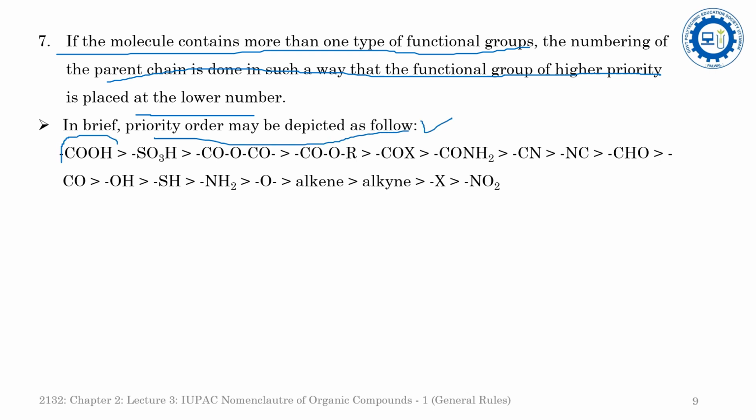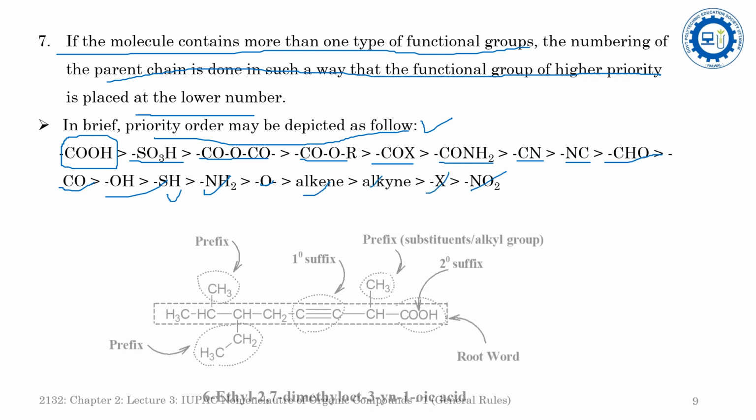In the priority order, the first position is captured by the carboxylic acid functionality, that is COOH. After COOH comes SO3H sulfonic acid, then anhydride, then ester, then halide, then carboxy halide, then amide, then nitrile, that is CN, then aldehyde, keto, hydroxy, thiol, amine, ether, alkene, alkyne, halide, and nitro.